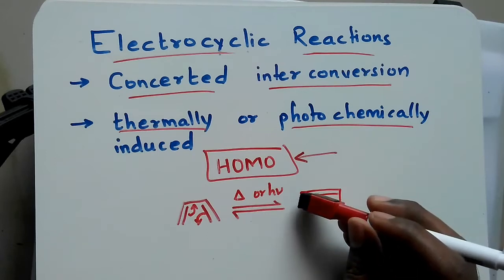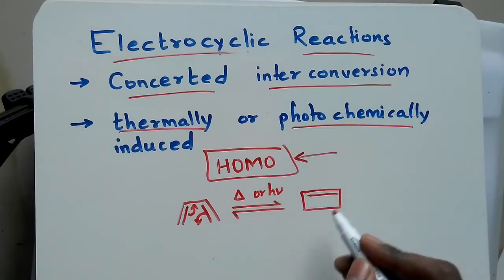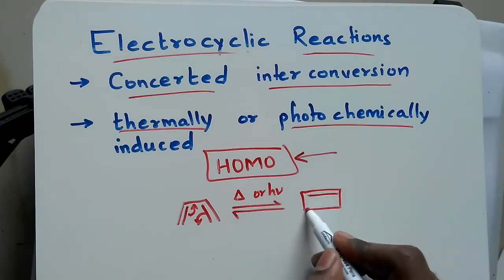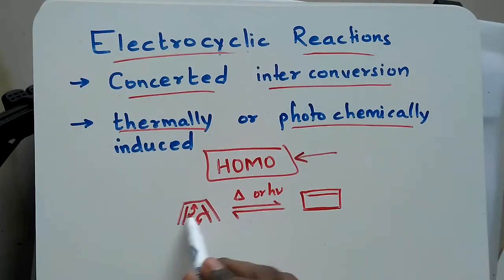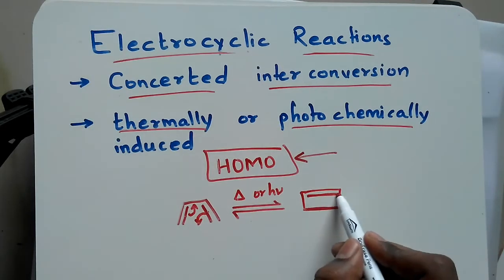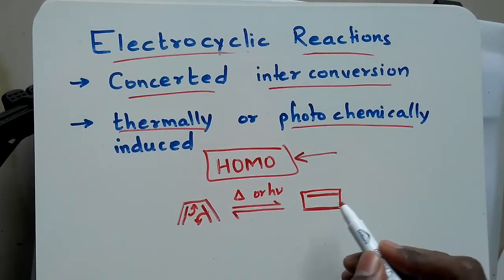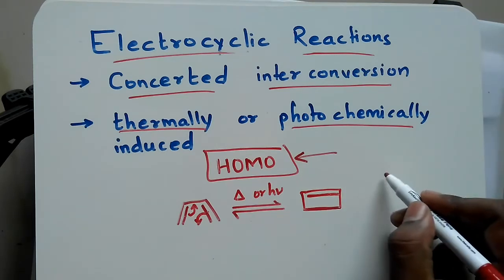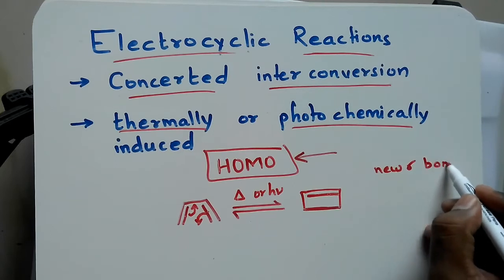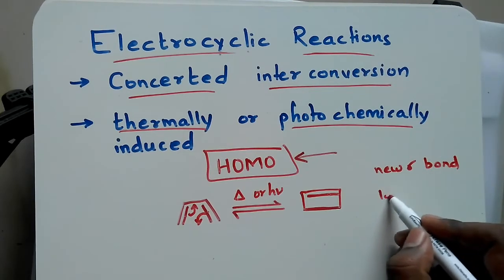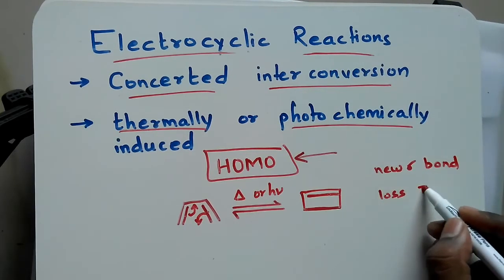So now what we have to understand is that there is a formation of a new sigma bond here. There were two double bonds here and only one double bond in the product. That means there is a loss of one pi bond. So a new sigma bond is formed and one pi bond is lost.